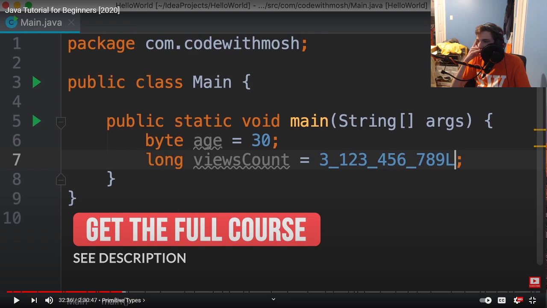Unless you create memory leaks. I don't even know what that is.